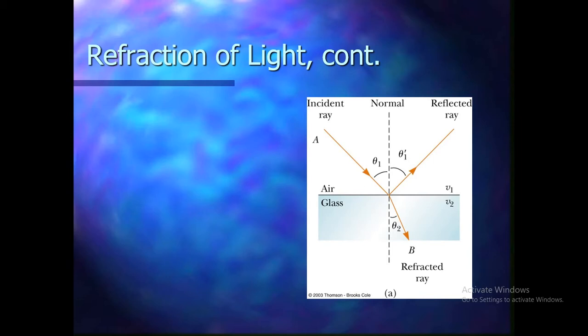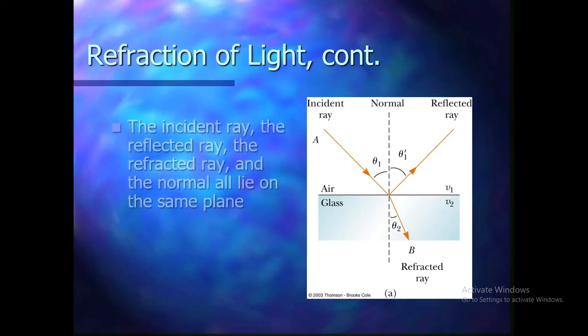From air to glass, light changes its medium, so there are two changes. First, the angle is changed, meaning direction is changed, and second, the velocity or speed of light also changes. Then light A enters the glass and is converted into ray B, which is called a refracted ray.